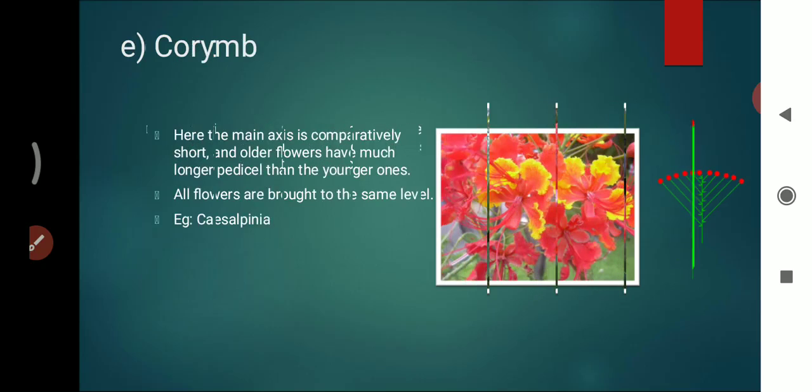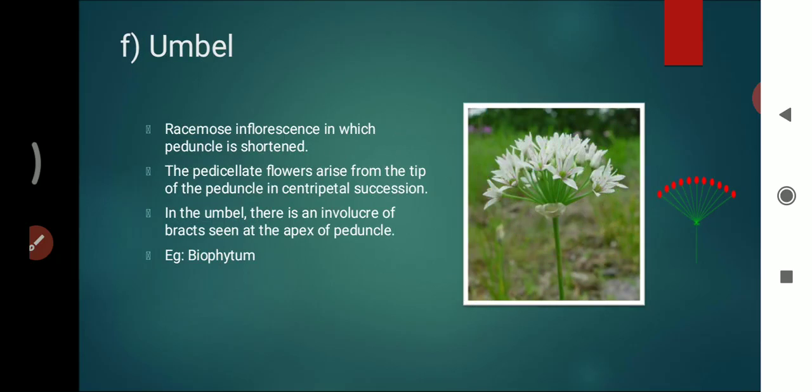The next one is the corymb type of inflorescence. Here the main axis is comparatively short and the older flowers have much longer pedicels than the younger ones. All flowers are brought to the same level. The example is found in the Caesalpinia group.